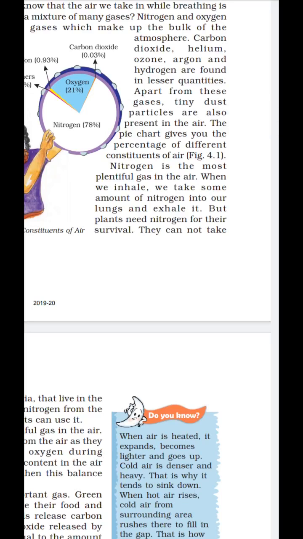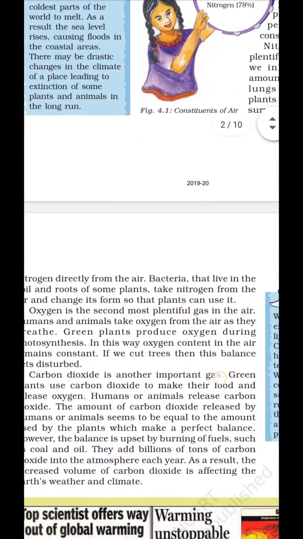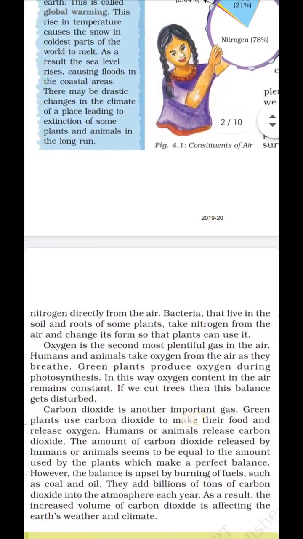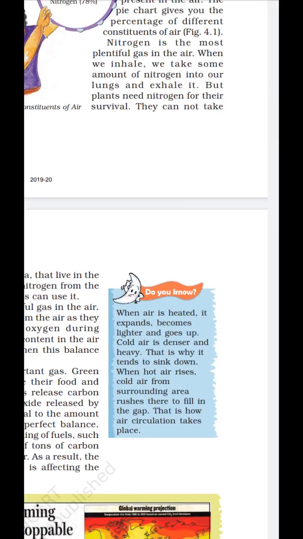When we inhale, we take some amount of nitrogen into our lungs and exhale it. But plants need nitrogen for their survival. They cannot take nitrogen directly from the air. Bacteria that live in the soil and roots of some plants take nitrogen from the air and change its form so that the plant can use it. So we take nitrogen directly when we inhale, but plants cannot directly take it from the atmosphere.